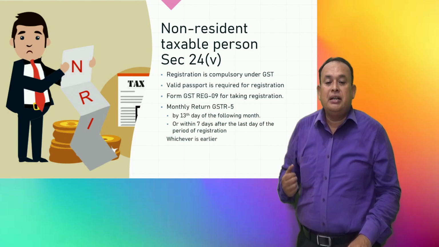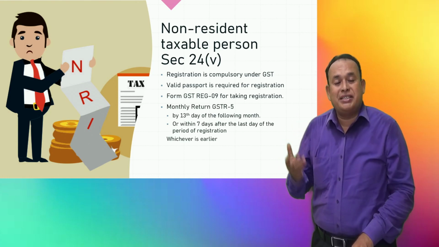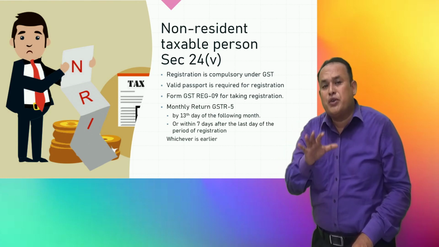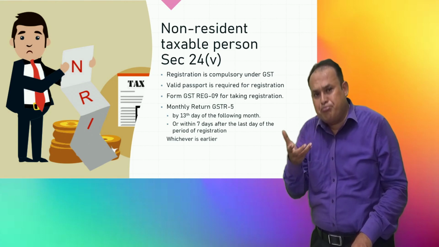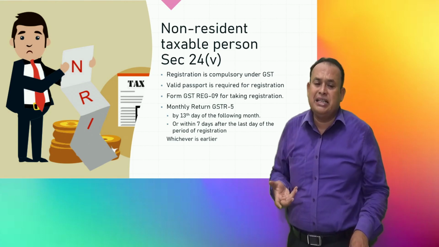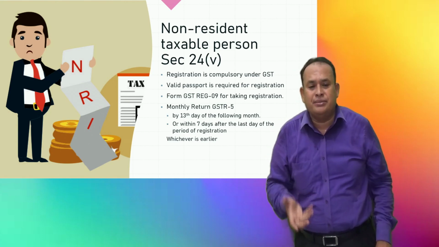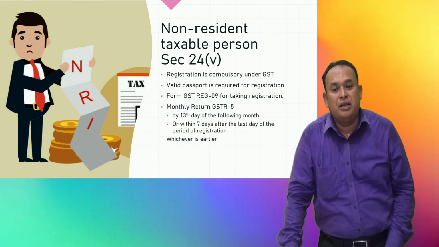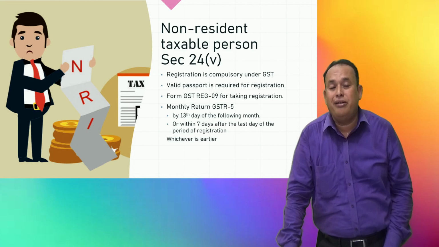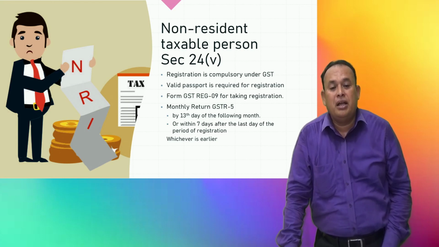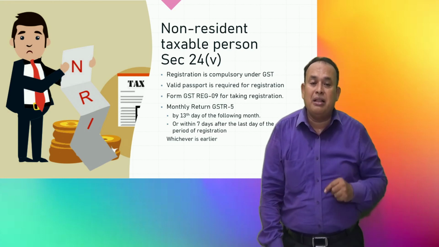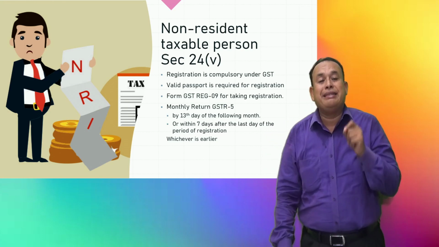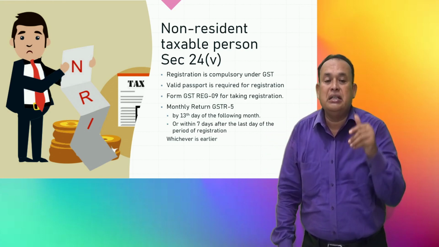Further, such a non-resident taxable person is required to file a monthly return after having compulsory registration under GST. Form GSTR-5, the monthly return, is required to be filed by such a non-resident taxable person. What is the due date of filing Form GSTR-5? By the 13th of the following month, every month.